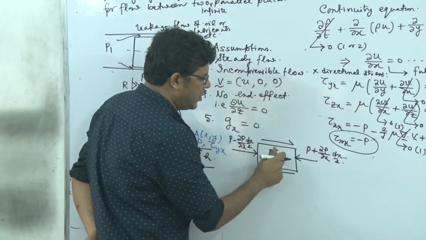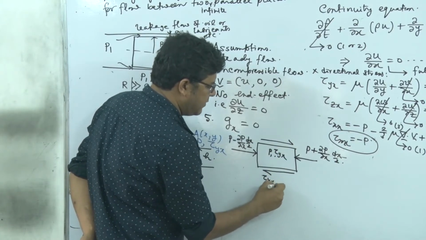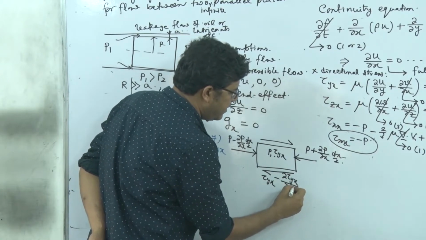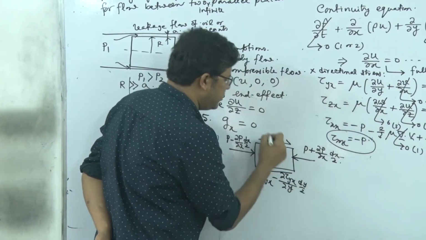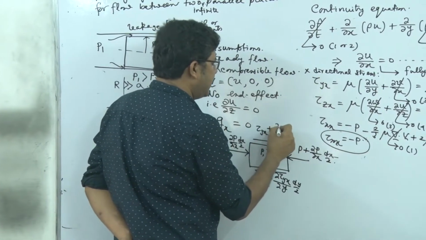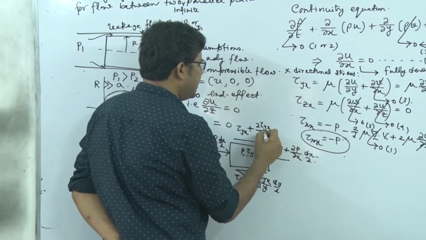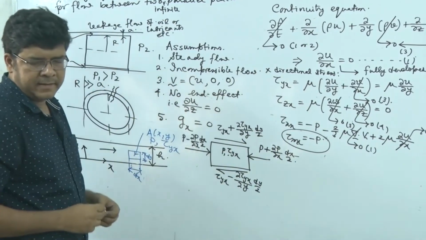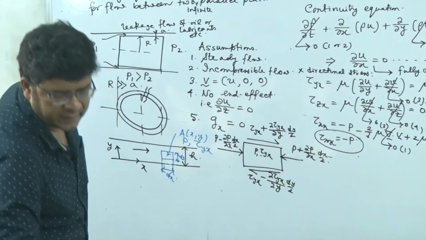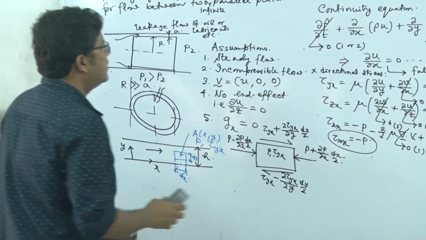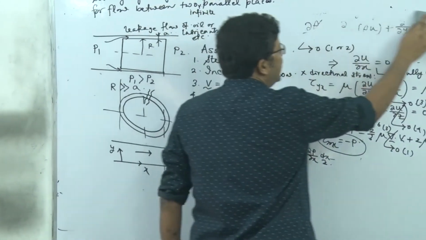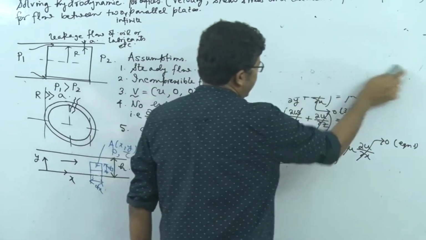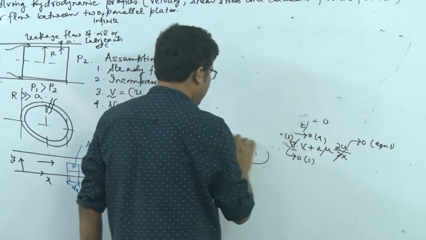And if at the central point the value is tau yx, here the value will be tau yx minus del tau yx del y into dy by 2, and here tau yx plus del tau yx del y into dy by 2. Correct? So with that, let's write the form of momentum balance over this specific shell, that is the differential control volume.